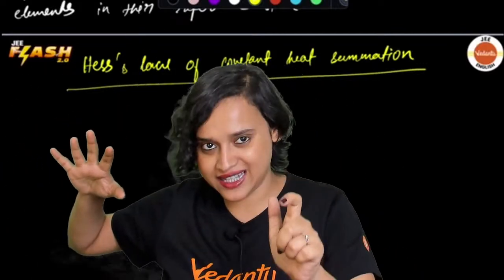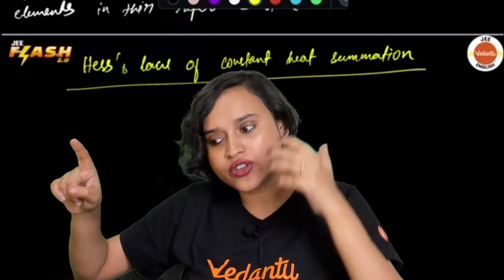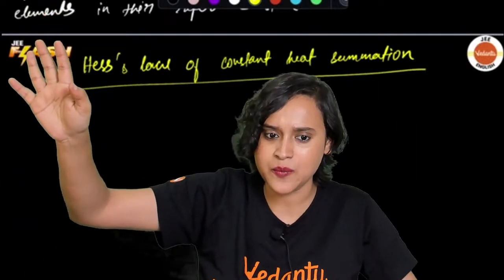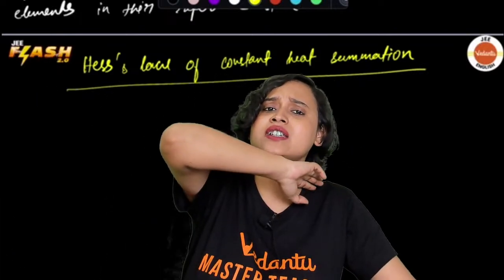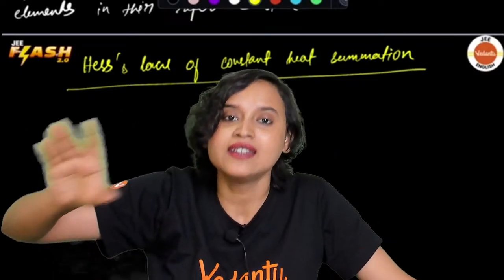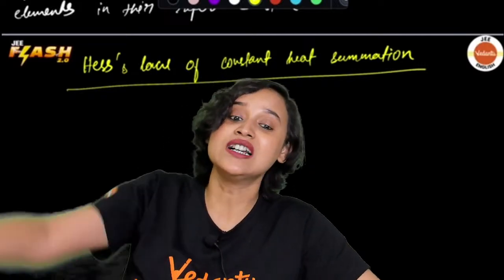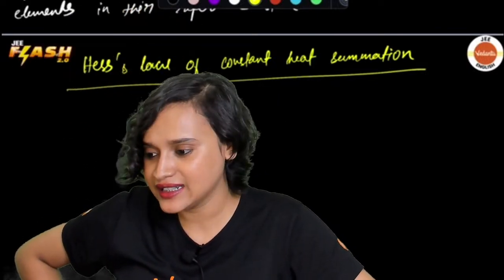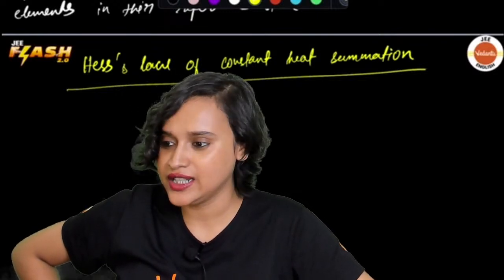So Hess law says that when there is a reaction that takes place in several steps, let's say 10 steps, then the standard reaction enthalpy is the sum of standard enthalpies of the intermediate reactions. Do you understand, everybody? Did we get it, guys?